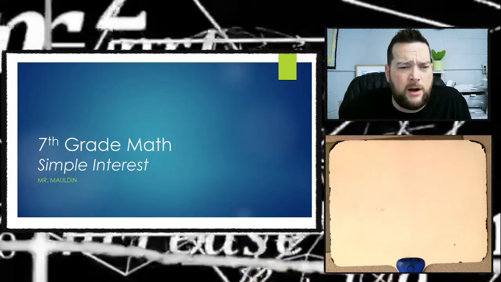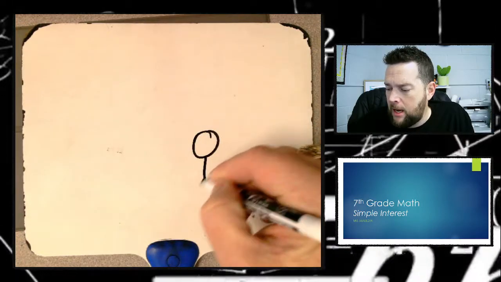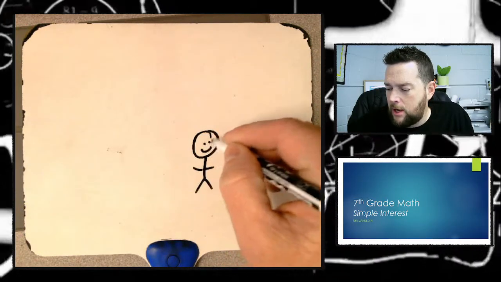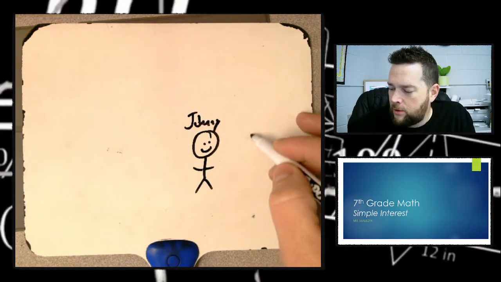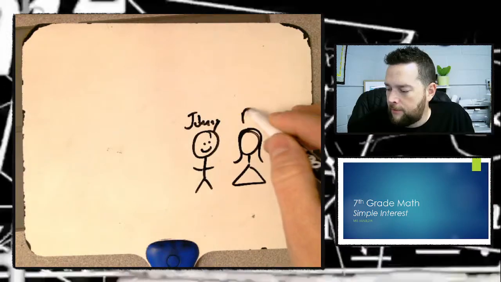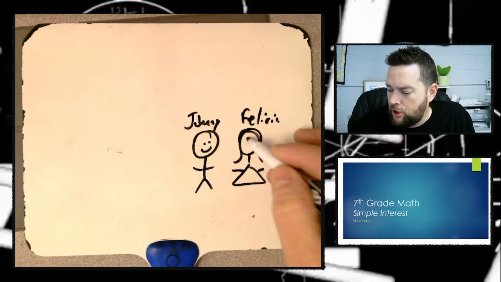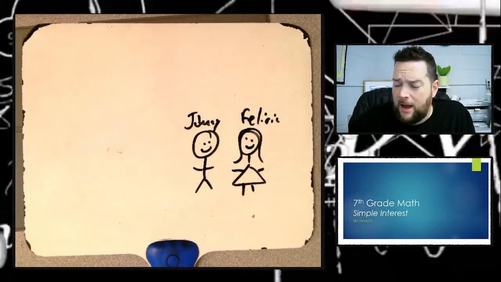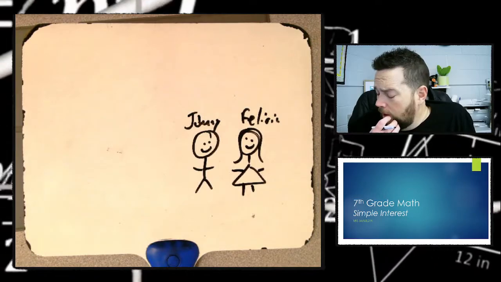So let's start out today with a little bit of a story. Here's a story about a guy named Johnny. Here's Johnny. Hi, Johnny. How you doing? All right. And then there's also a girl that he met. Her name is, let's call her Felicia. All right. There's Felicia. And Johnny and Felicia, they just got married.